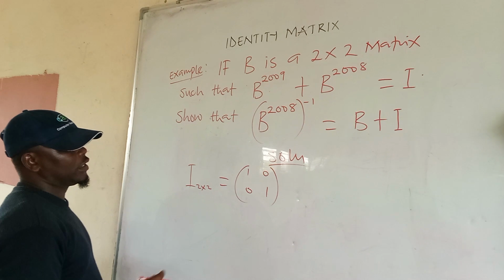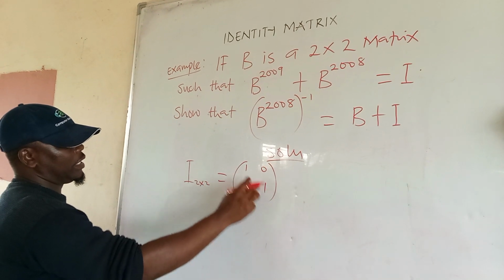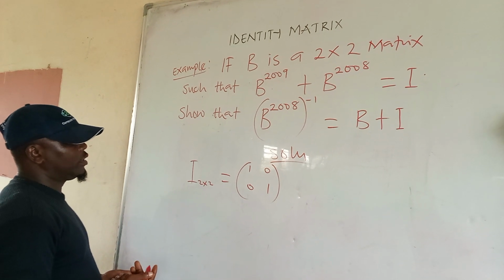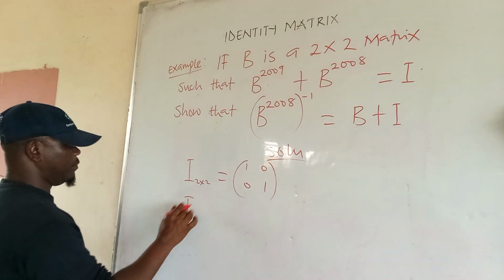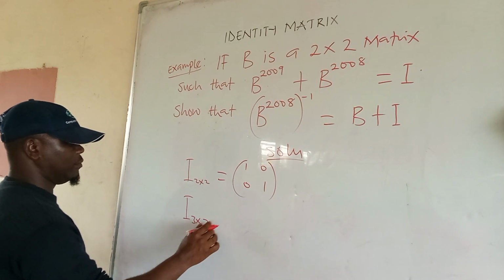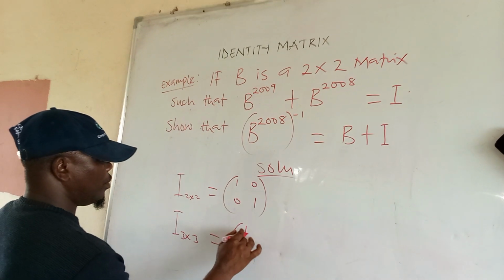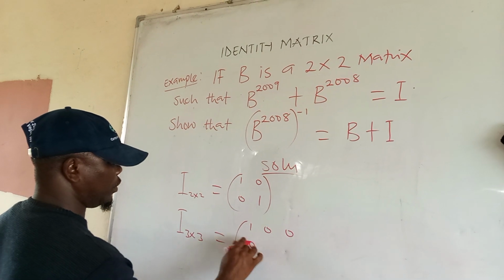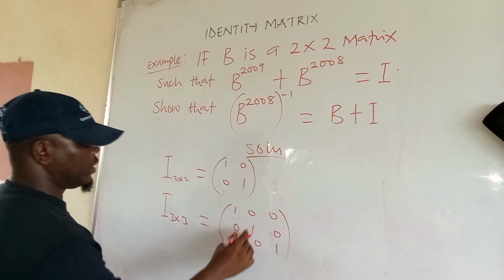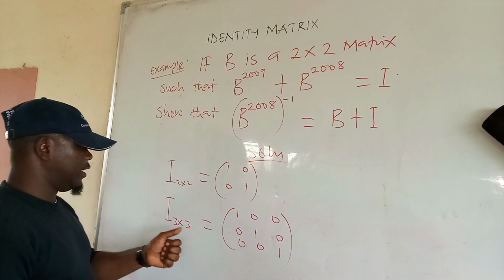Why? Because all the diagonals are equal to 1. Is that clear? Then the 3 by 3 identity matrix is of this form: 1 0 0, 0 1 0, 0 0 1. This is a 3 by 3 identity matrix.